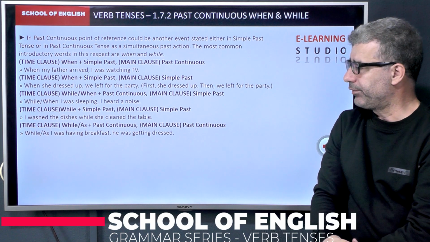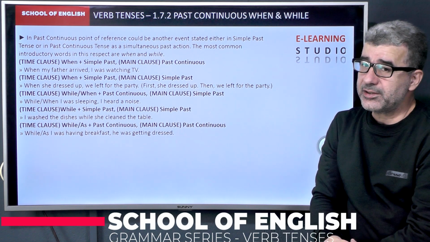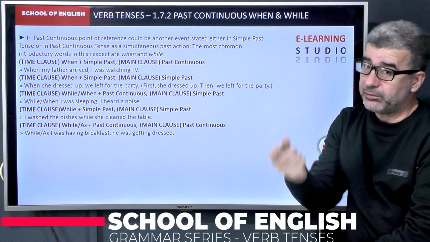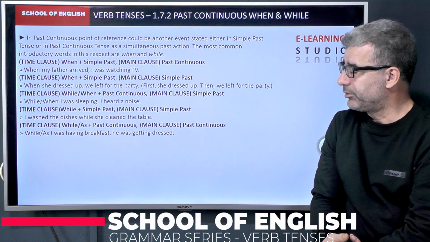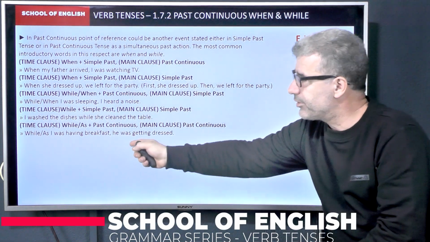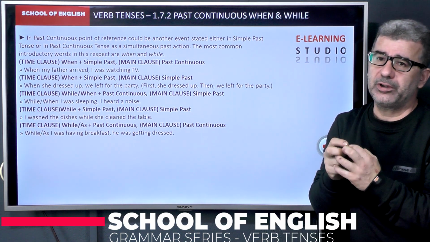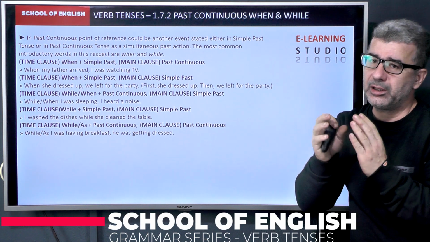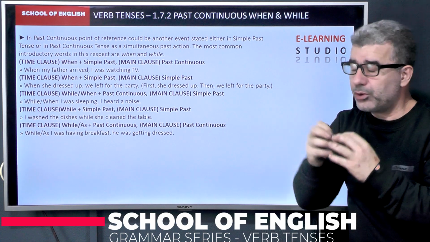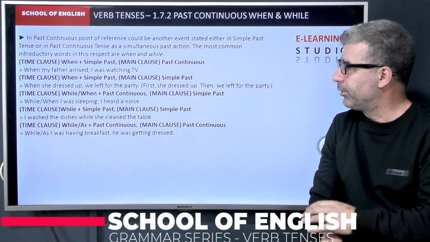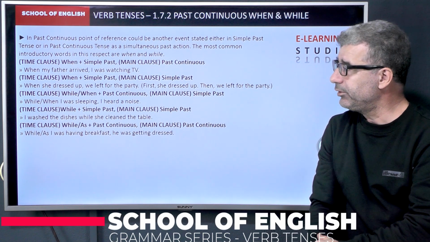While I was having breakfast, he was getting dressed. You can also use as instead of while, meaning while. As I was having breakfast, he was getting dressed. You see, both of the sentences can be in past continuous tense. They are each other's point of reference in that case. They are happening at the same time, simultaneously. They are in progress at the same time. Okay? We studied the combinations of when and while.